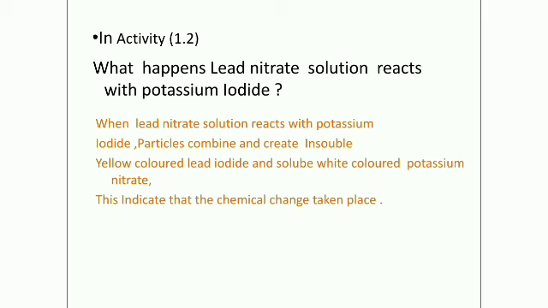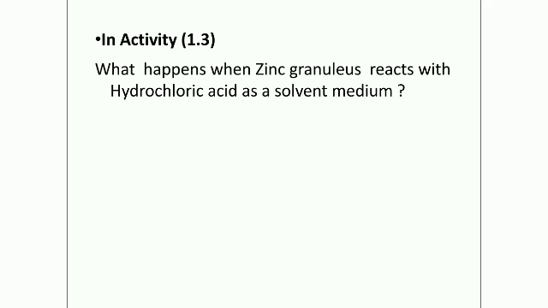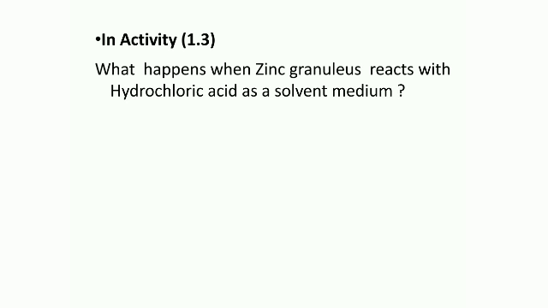In the next activity, zinc granules react with hydrochloric acid as the medium. When a metal like zinc reacts with strong acids like dilute sulfuric acid and HCl, it liberates a gas and forms a salt like zinc chloride.